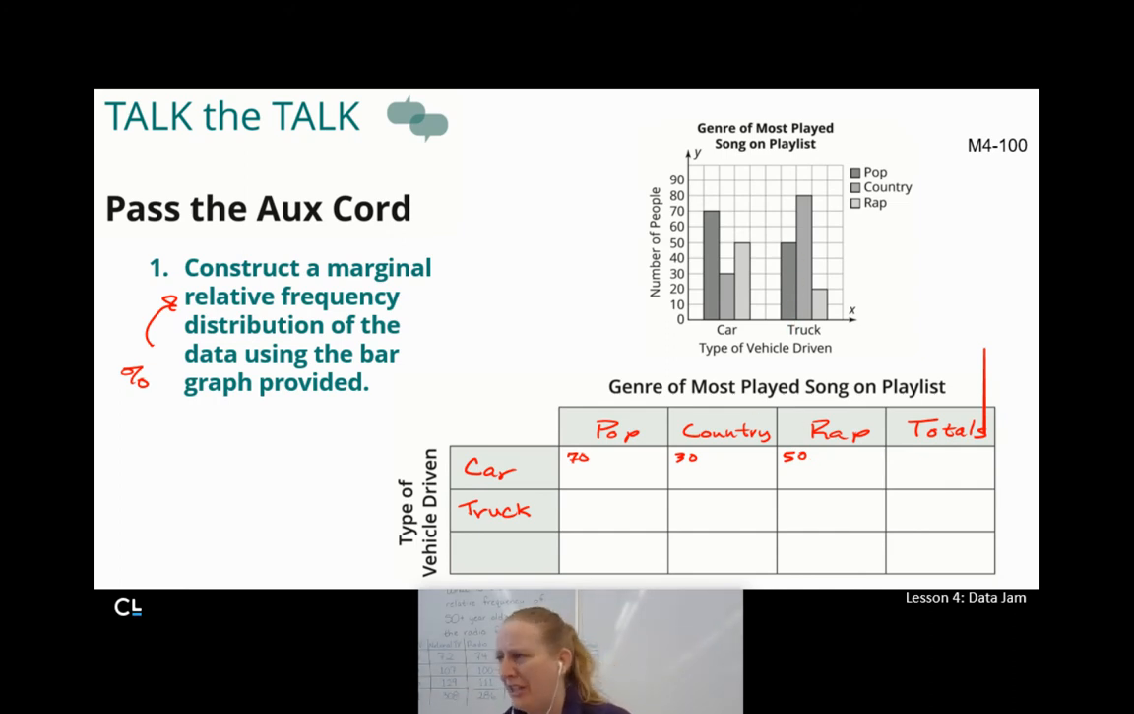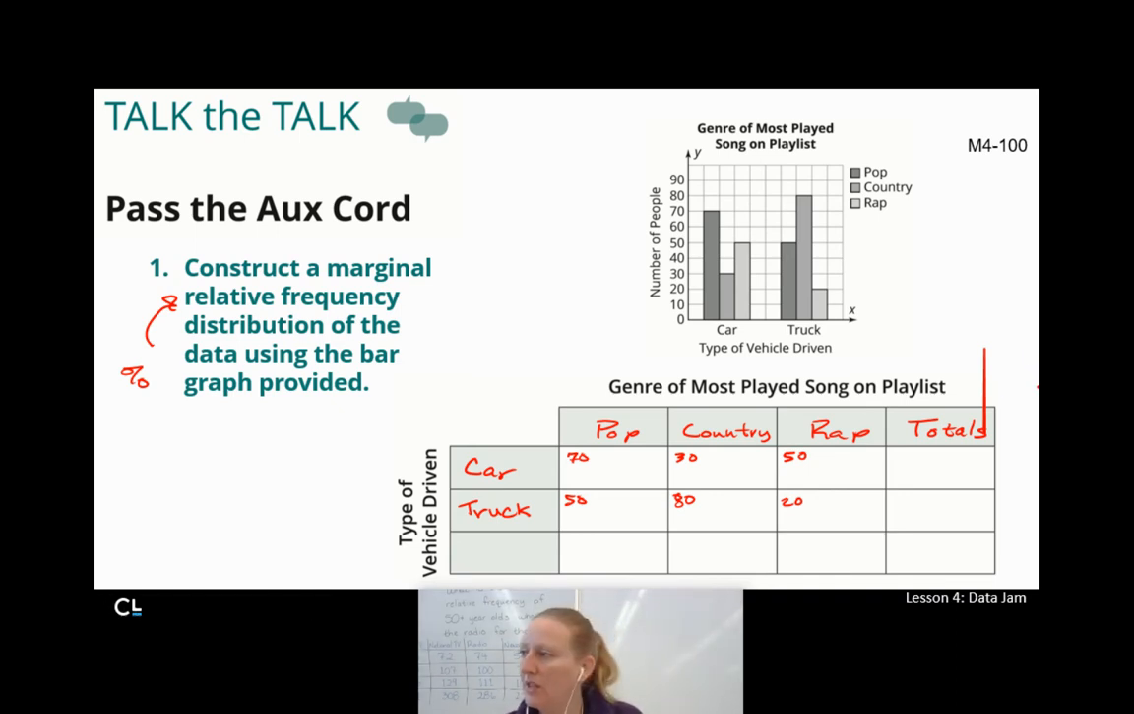Let's see, what do I have here? Pop in the truck is at 50. Country in the truck is at 80. Okay, apparently if you drive truck, you really like country music. And rap in the truck is at 20. I do want to get my totals in here if we're doing marginal stuff. So I am going to grab my calculator real quick and add some things up.